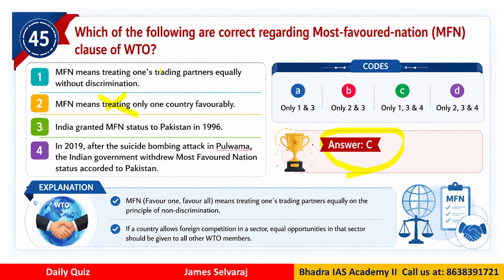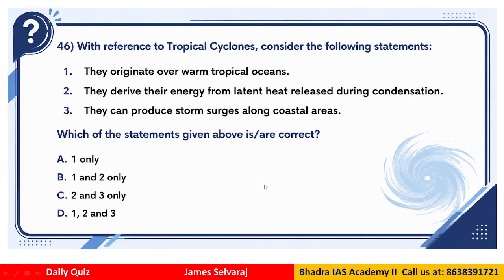That is the basic idea of MFN. So India granted MFN to Pakistan, but Pakistan did not grant it to India. But after the Pulwama attack, India removed the MFN status which India had given to Pakistan. So such questions can be very important from an exam perspective, right?